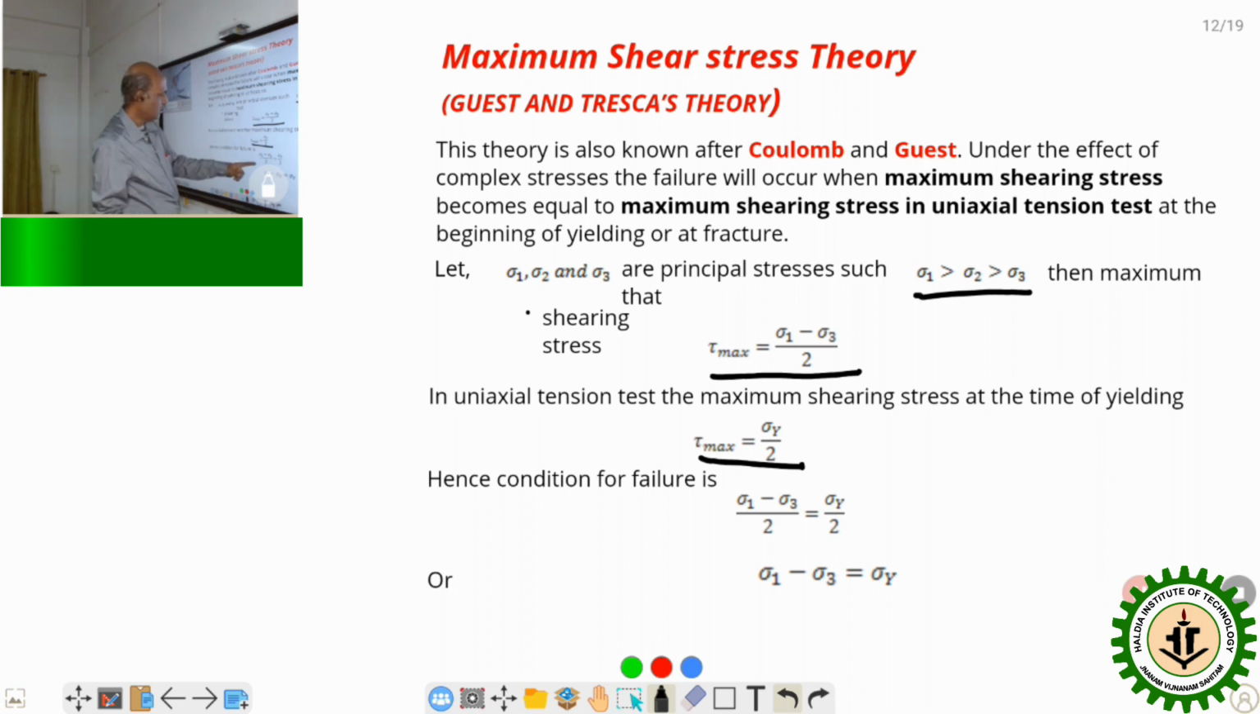Equating this and this, we get sigma 1 minus sigma 3 by 2 is equal to sigma y by 2, or sigma 1 minus sigma 3 is equal to sigma y. So the criterion of design is sigma 1 minus sigma 3 equal to sigma y. Thereafter, the allowable stress for designing the material is obtained by dividing this by a factor of safety.